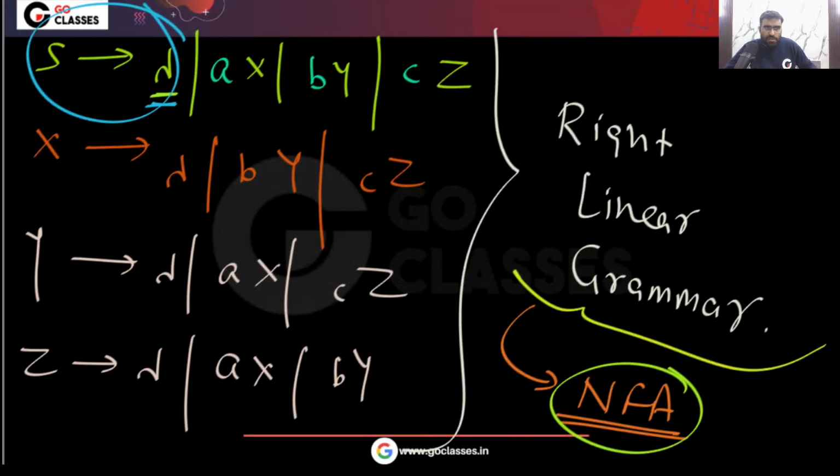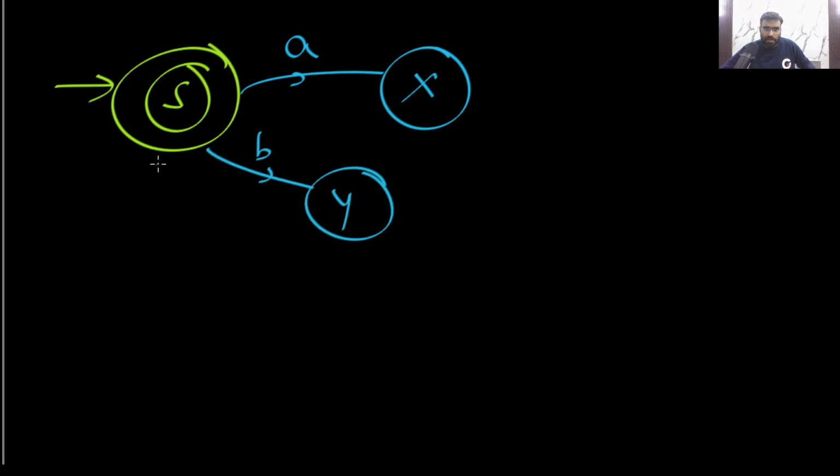S will be final because S can go to epsilon. Now you can see S on A goes to X, S on B goes to Y, S on C goes to Z.